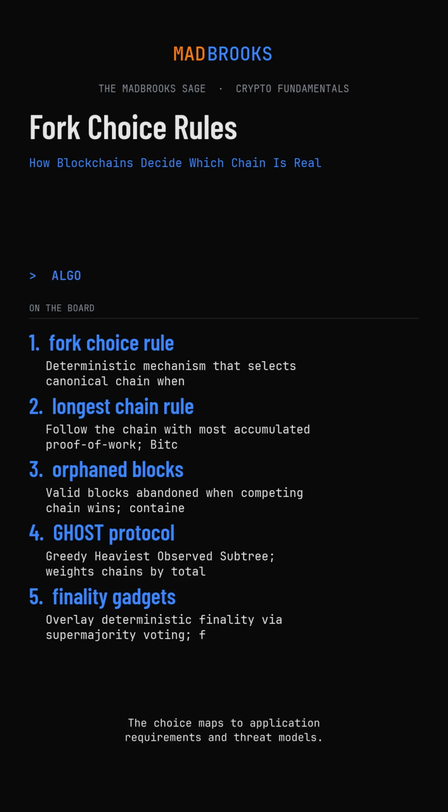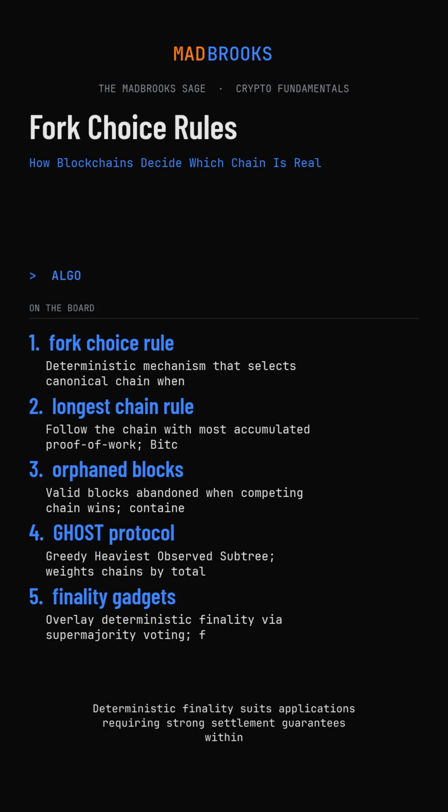The choice maps to application requirements and threat models. Probabilistic finality with the longest chain rule maximizes liveness and censorship resistance. Bitcoin will continue producing blocks even if 90% of miners disappear, just more slowly. Recovery from network partitions is automatic through the heaviest chain rule. This suits a system prioritizing unstoppability over settlement speed.